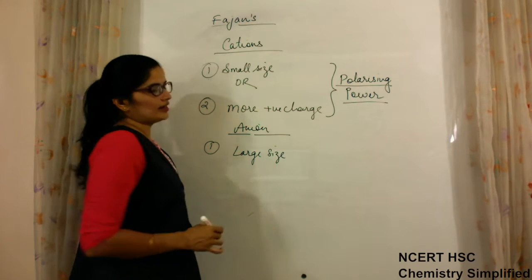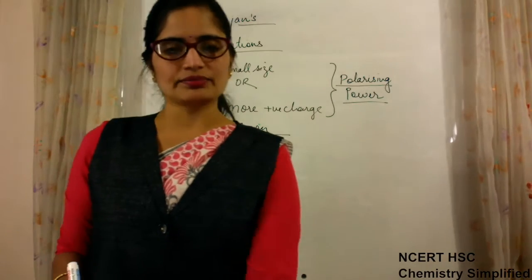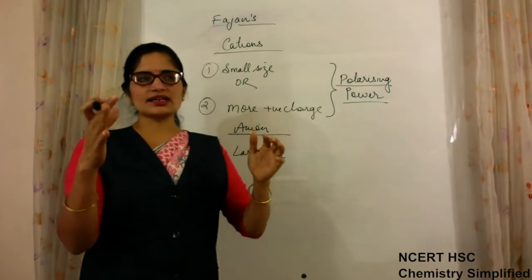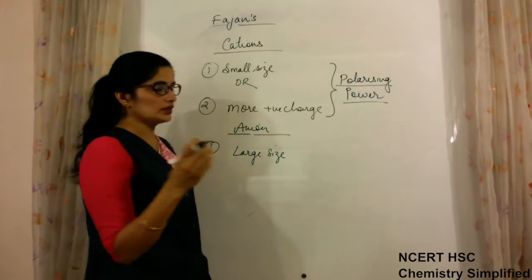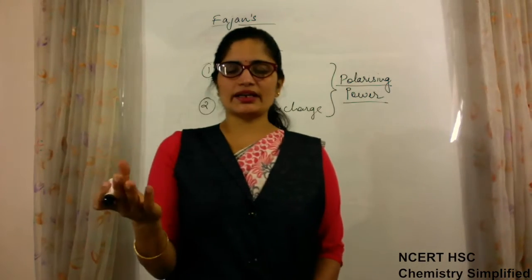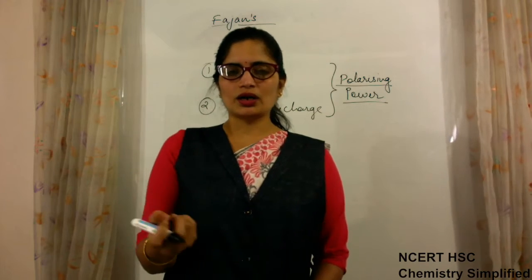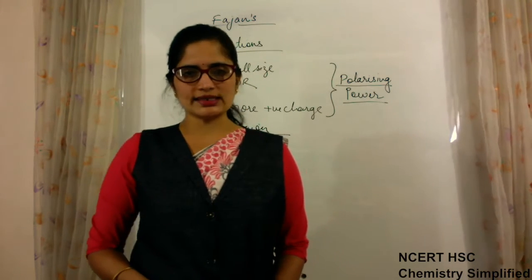If the anion is big in size, then its electron cloud will also be big. If the electron cloud is big, it is easy for the cation to disperse that cloud towards itself.